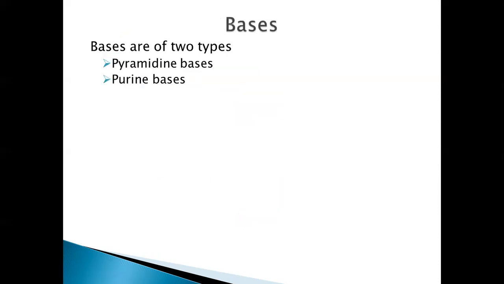Right. So this is the pentose sugar which we can see, and phosphoric acid. And the third one are the bases. So what are these bases made up of actually? Bases can be of two types. They can be pyrimidine bases or purine bases. Pyrimidine bases are nothing but the derivatives of pyrimidine, and purine bases are the derivatives of purine.